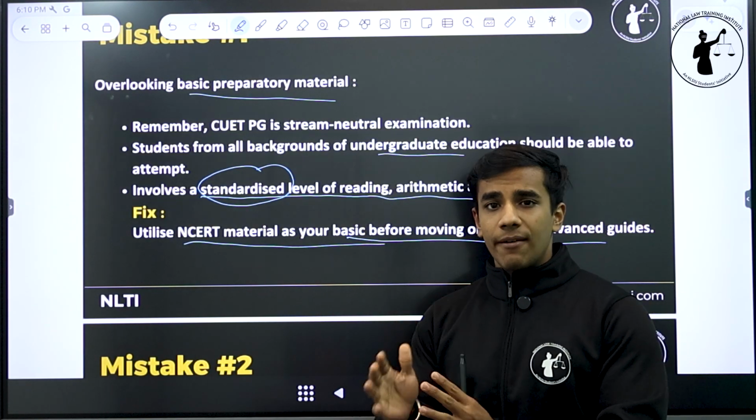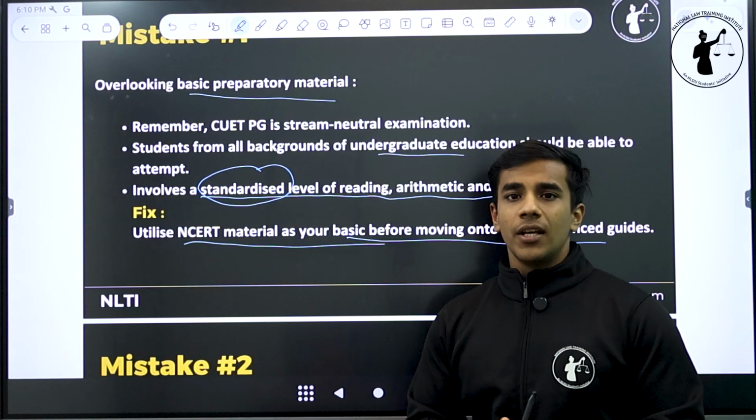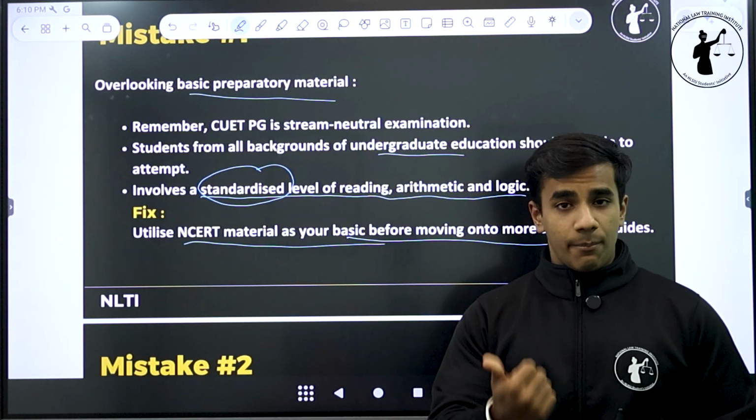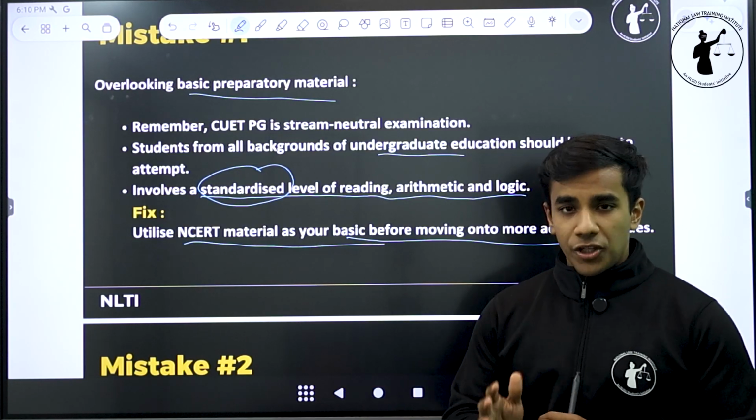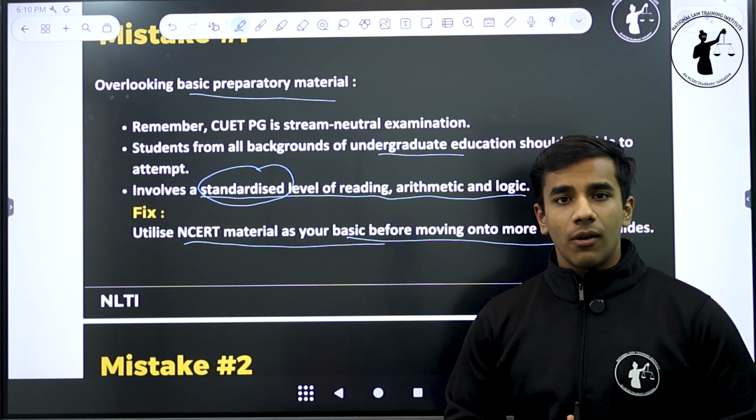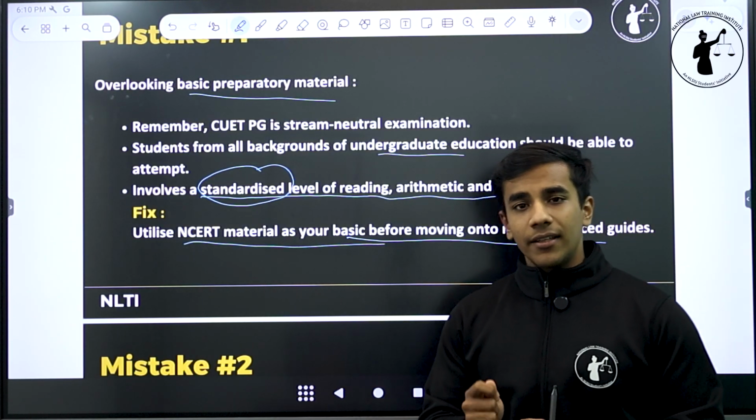NCERT will help you have a level of proficiency in the English language. It will get you some proficiency in GK, in maths, and also some sort of logical reasoning. अभी तक आपने NCERT material brush up नहीं किया है, you have forgotten everything that you have learned about NCERT. It is highly suggested that you look up.